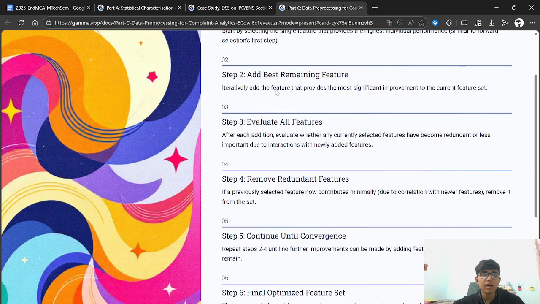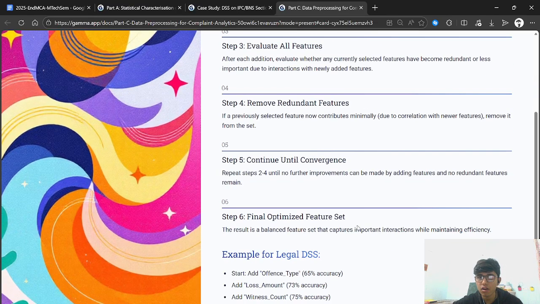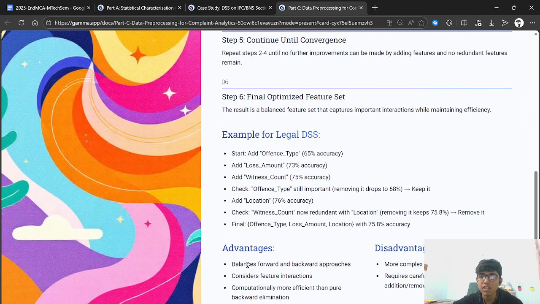Then we repeat steps 2 to 4 until there is convergence, and then we have the final optimal feature set. The advantage is that it balances both forward and backward approaches. It considers feature interactions and is computationally more efficient than pure backward elimination. However, it is difficult to implement and requires careful threshold tuning.